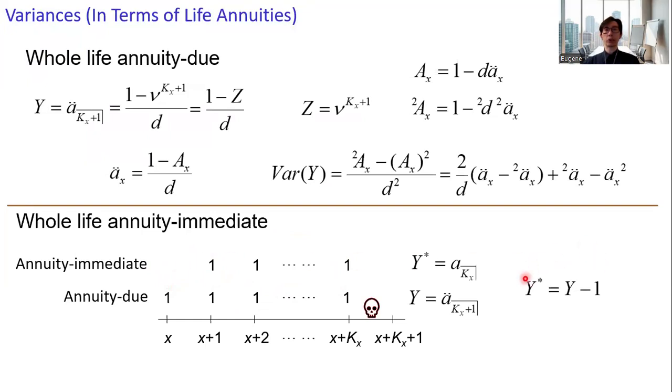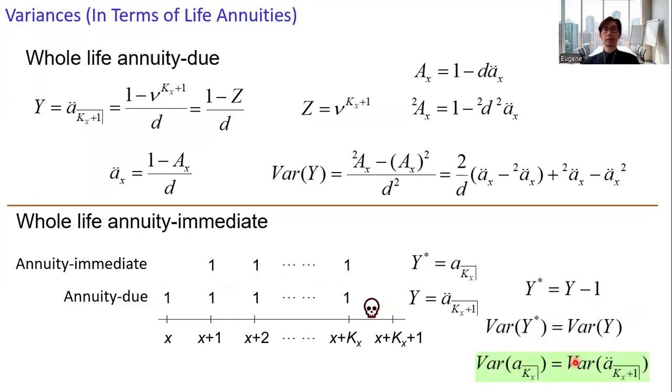Therefore, we link up the two random variables: Y asterisk, the present value random variable for the annuity immediate, equals Y minus 1. Taking the variance on both sides, the variance of Y asterisk equals the variance of Y. And we get the variance for the present value random variable of a whole life annuity immediate. The variance is the same as the variance for the annuity due.